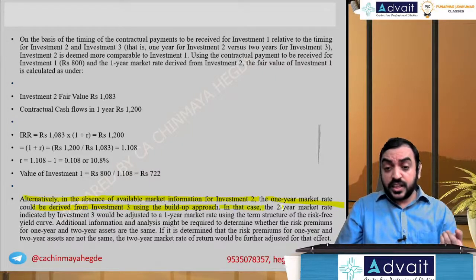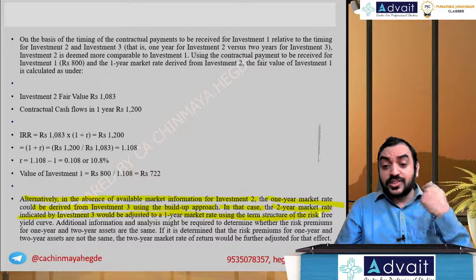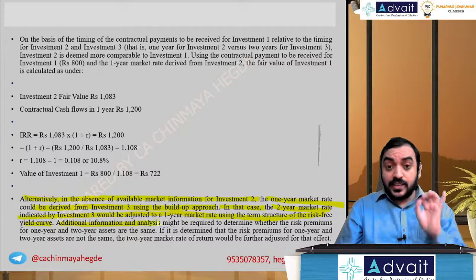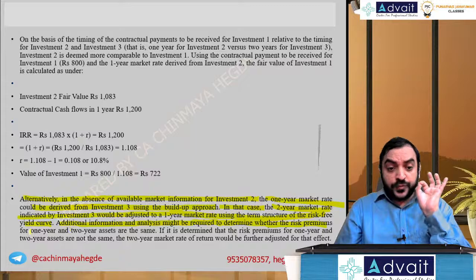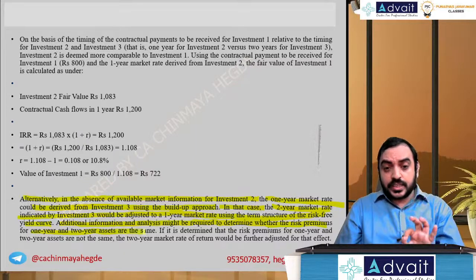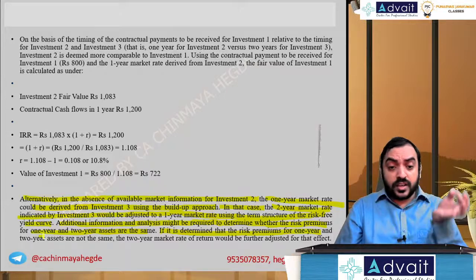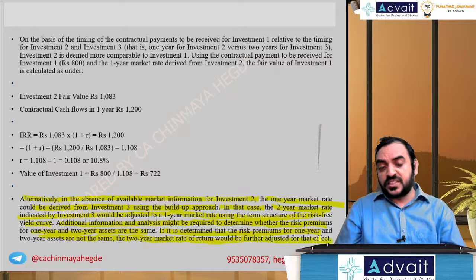In that case, the 2-year market rate indicated by investment 3 would be adjusted to the 1-year market rate using the term structure of the risk-free yield curve. Additional information and analysis might be required to determine whether the risk premiums for 1 year and 2-year assets are the same. If it is determined the risk premiums for 1 year and 2 year are not the same, the 2-year market rate of return would be further adjusted to that effect.